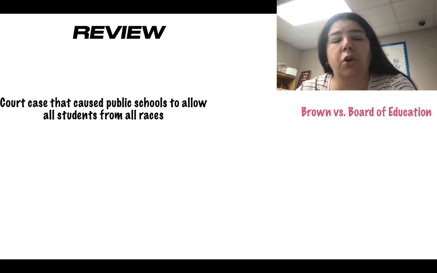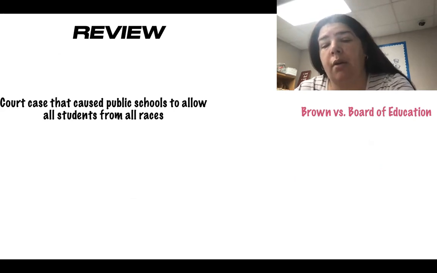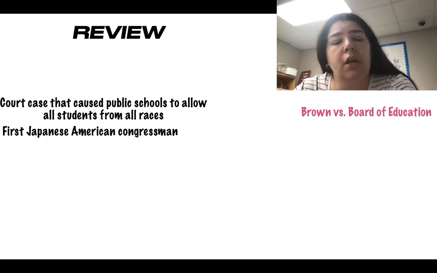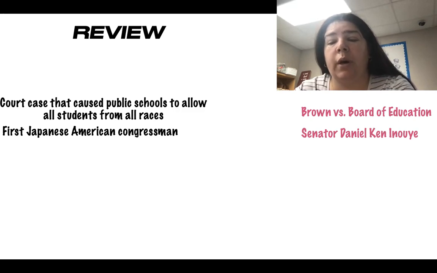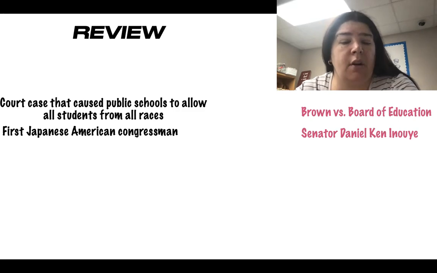So the first court case that caused public schools to allow students from all races, we remember that as Brown versus Board of Education. Do you remember the first Japanese congressman? I know that's not a hard one, but how do we remember that? We said Inouye. He was the first Japanese congressman.